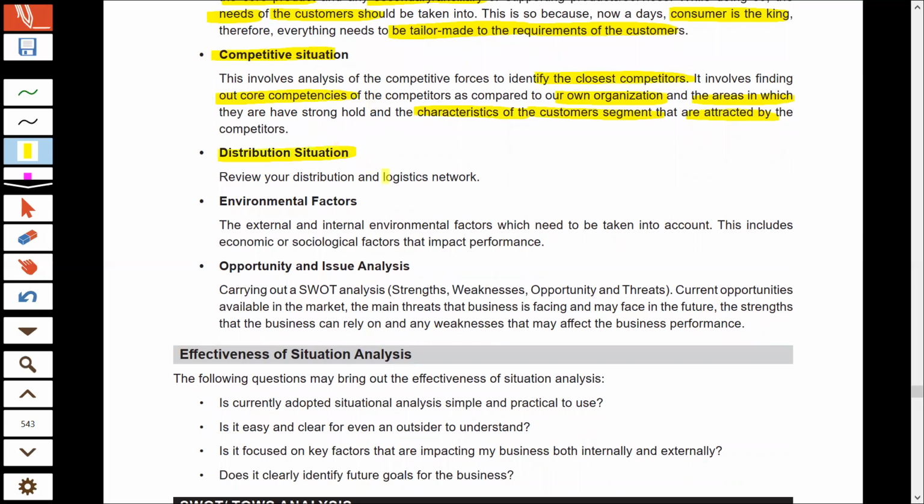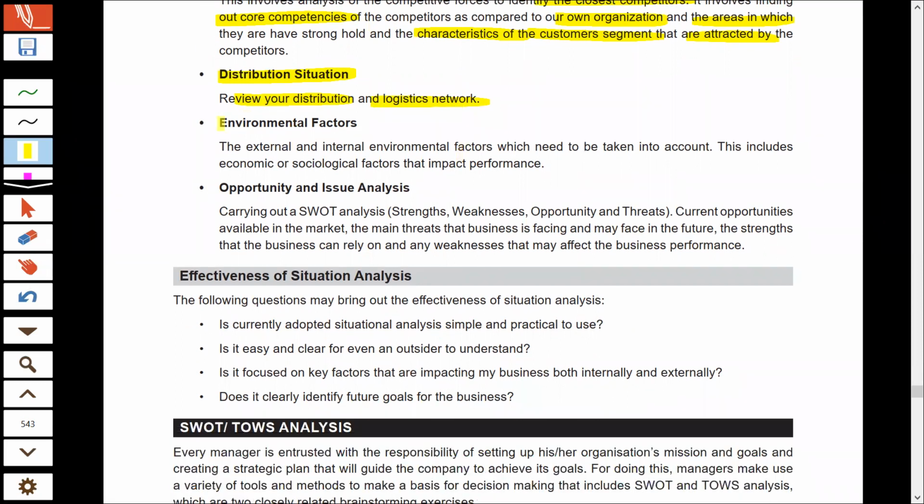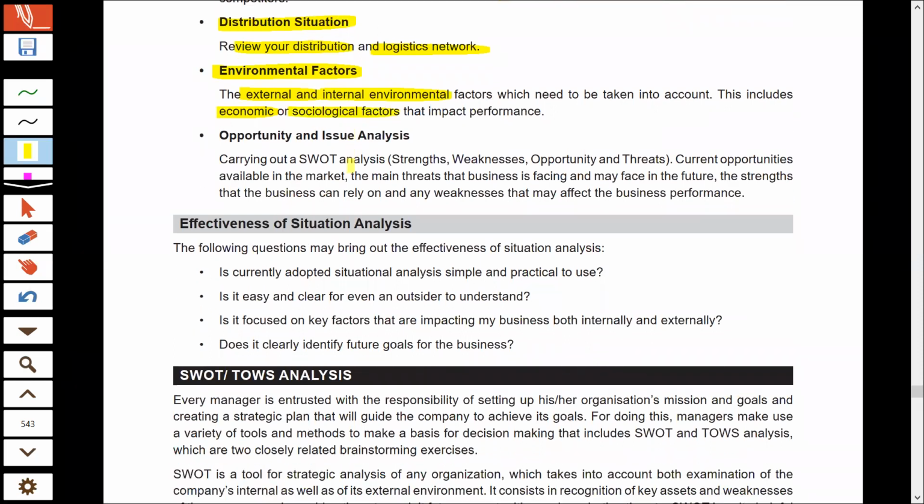Distribution situation: we also have to collect the data about how the company distributes its product to the customer, how the company handles the logistics work, so that we have to understand. Environmental factors: again, the variety of internal and external factors which need to be considered, definitely their data has to be collected. Also the economic situation of the country, the economic policies of the country, the sociological factors, the society's values, beliefs, taste, preference, that data is also to be collected, because all this ultimately impacts the performance of any organization.